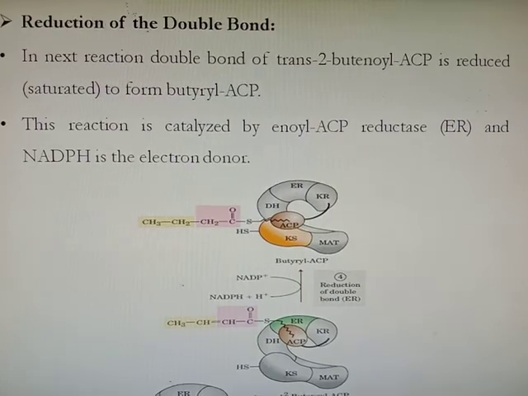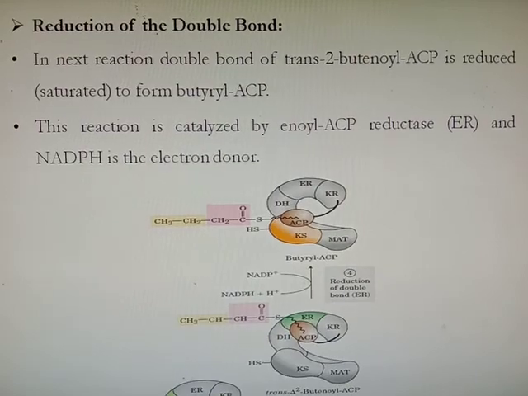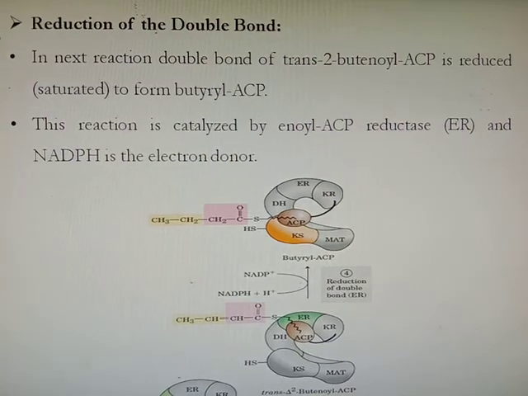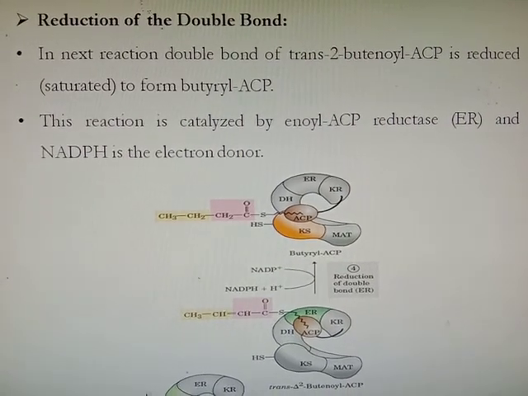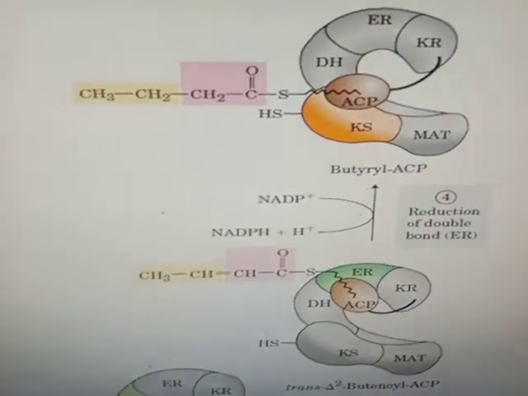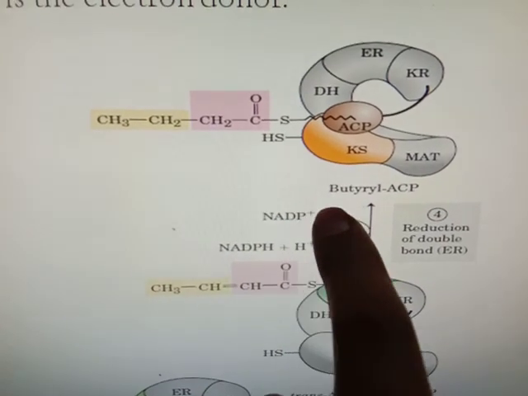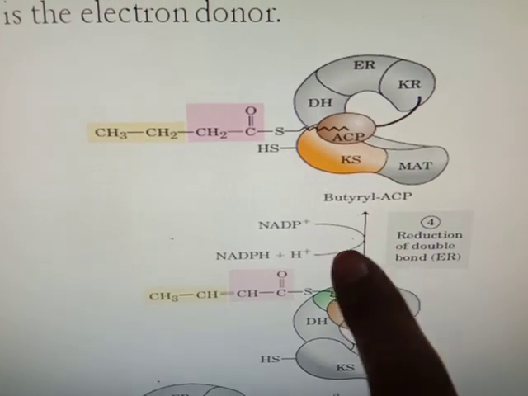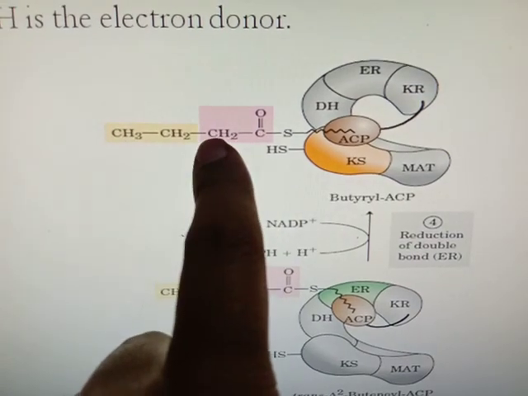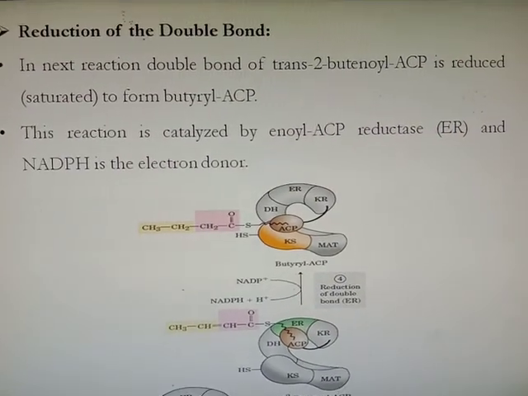Then reduction of the double bond, again hydrogen will be added. In the next reaction, the double bond of trans-2-butenoyl ACP is reduced, or saturated, to form butyryl ACP. This reaction is catalyzed by enoyl ACP reductase, and NADPH acts as the electron donor. Now here we can see the reduction step. At the second and third carbon there is a double bond. Then NADPH will provide the hydrogen atoms for the reduction, and one hydrogen will be accepted here and one hydrogen here. Here you can see no double bond is present. Now it has become saturated, so butyryl ACP is formed.